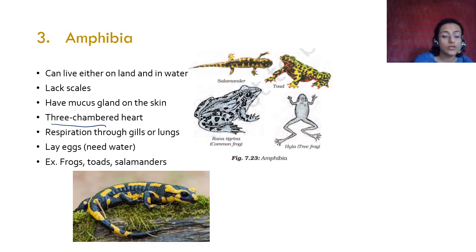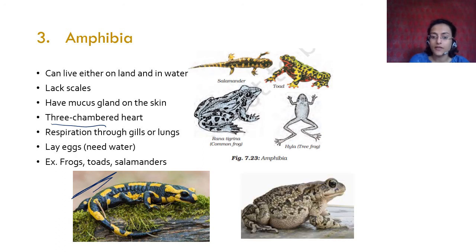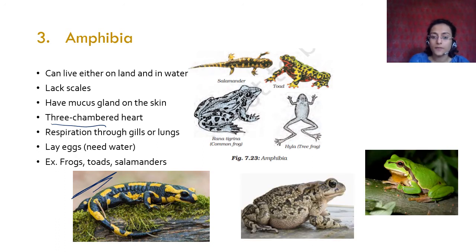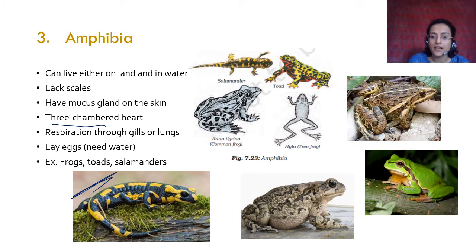So salamander looks like a lizard, but because of these characteristics, it is an amphibian. Then this is a toad, this is a tree frog, and this is a common frog, right? This is a frog. What is the difference between a toad and a frog? You can see the skin. The skin in a toad is much more spiky and rough. Frogs have a smoother but more slimy skin.